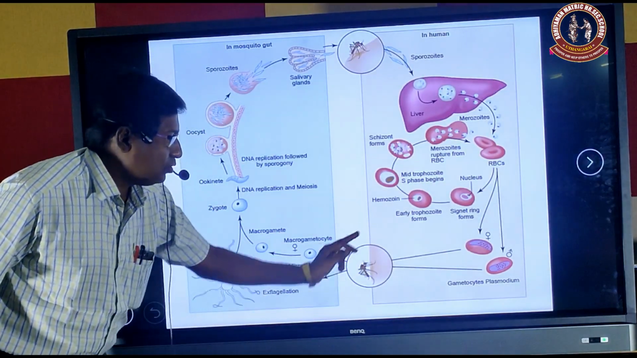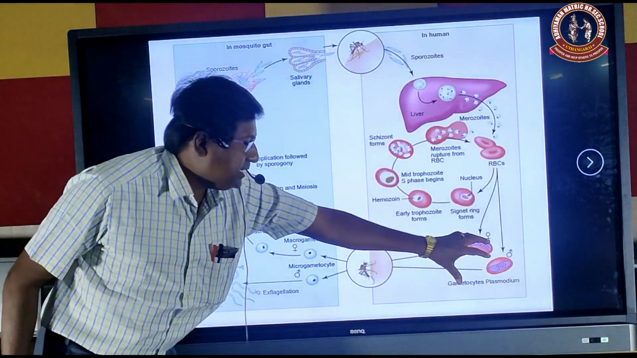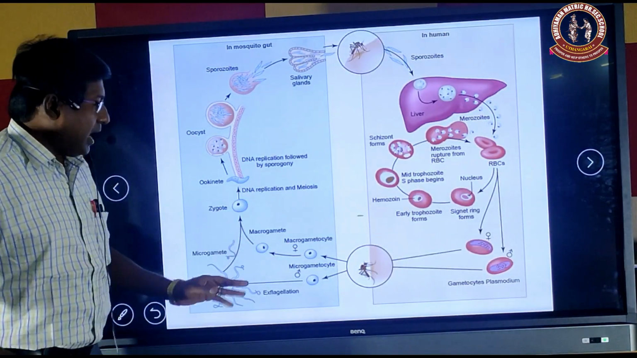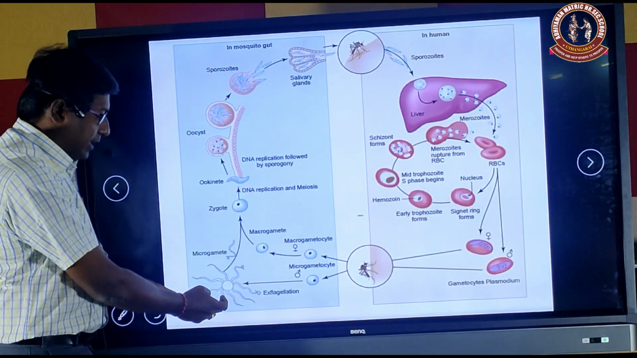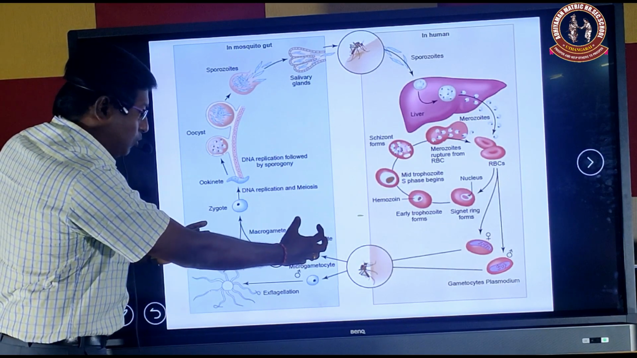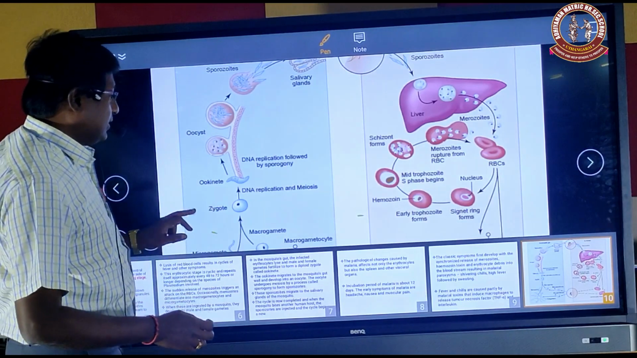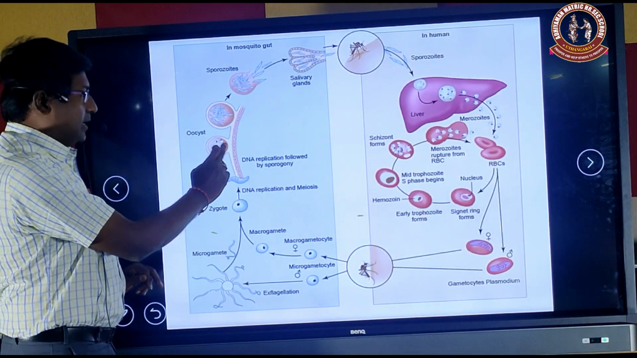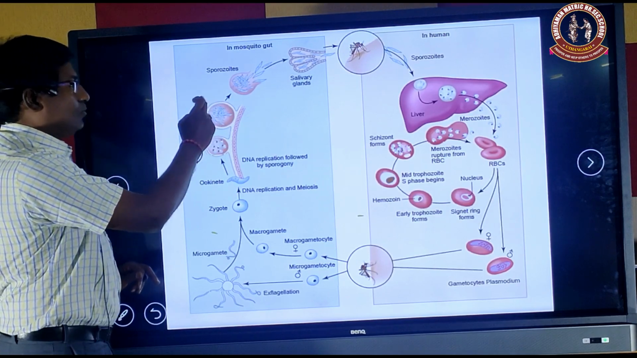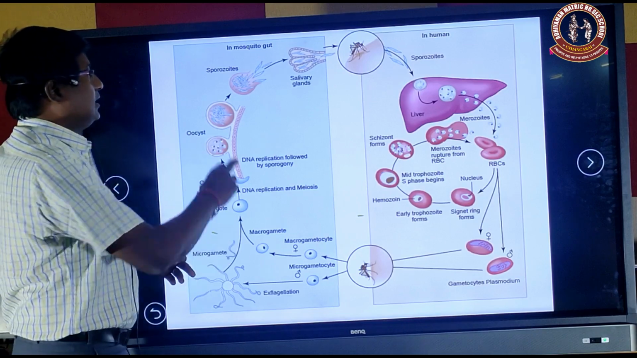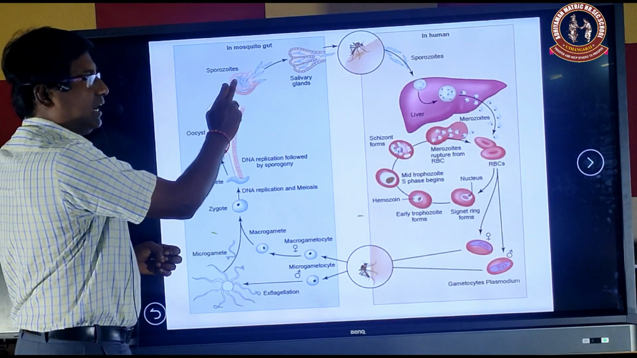When a new mosquito comes to bite this person, these gametes in the RBC get into the mosquito. What happens? The flagellated microgamete is the male gamete, and this is the female gamete. Both fuse to form the zygote, which is called the ookinete. Then the ookinete pierces the intestine wall of the mosquito to form the oocyst. The oocyst undergoes meiotic division to form sporozoites. Then the sporozoites automatically go to the salivary gland.